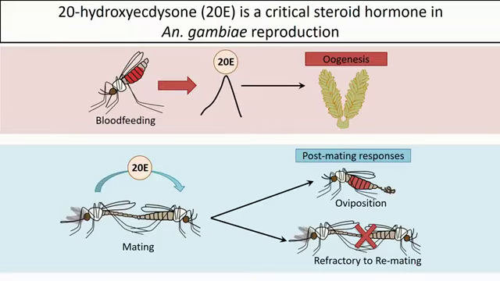And something else that's unique about some Anopheles mosquitoes is that they require 20E during a mating event as well. Males will transfer 20E to females. During this mating event, a male will transfer sperm as well as a coagulation of seminal secretions in the form of a mating plug. And it's in this mating plug that 20E is transferred from males to females during mating. Previous work in our lab has shown that this 20E signal is both necessary and sufficient for inducing post-mating phenotypes in the female, in particular oviposition of her developed eggs, as well as a refractoriness to remating.